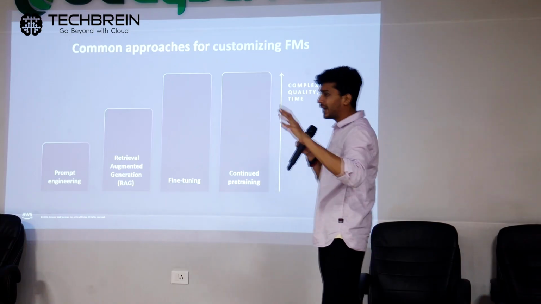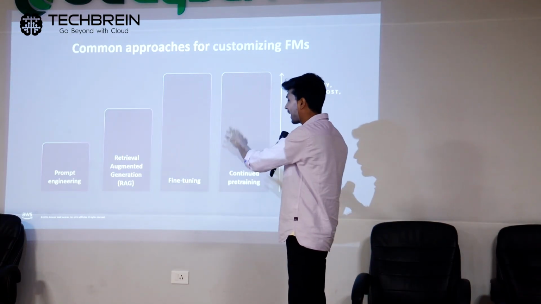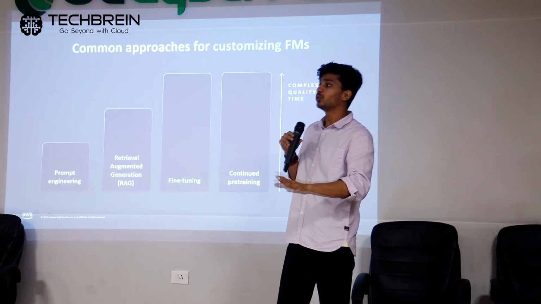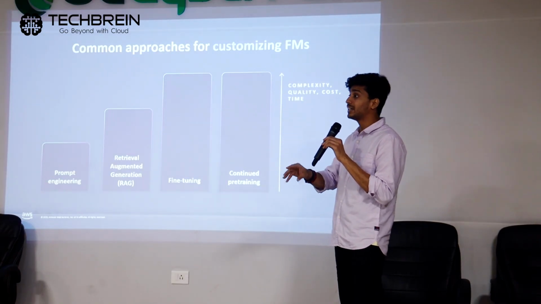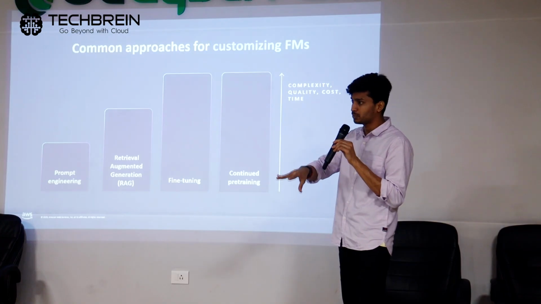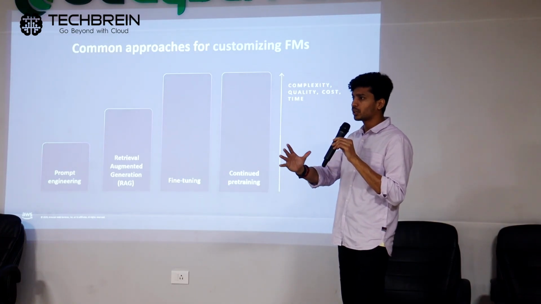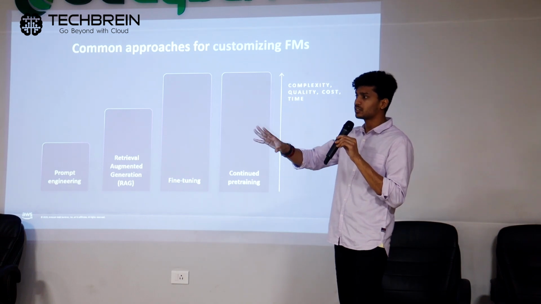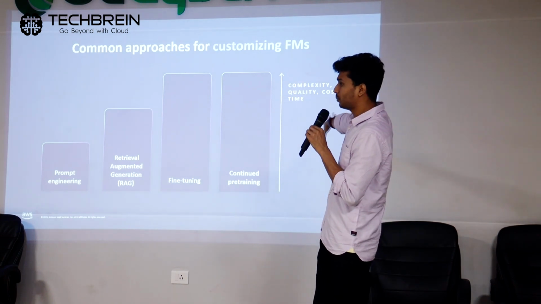Like I was saying, 90 or 95% of the use cases would easily be achieved using RAG plus agentic AI. You don't need to get into that complexity. But yes, some use cases may require very domain specific or feature specific information which you need to get to the model, where context is not working, or how you fetch it from agents is not working. Then you need to get into fine tuning and continued pre-training.